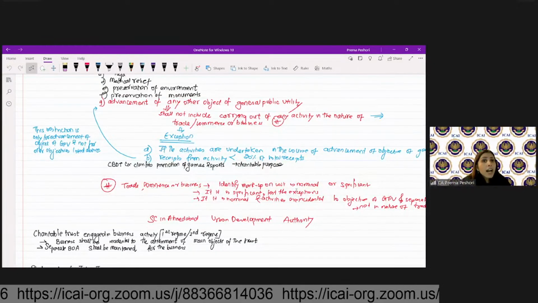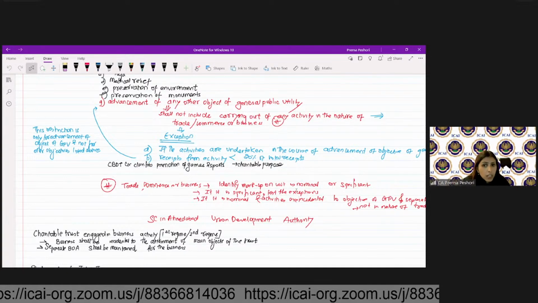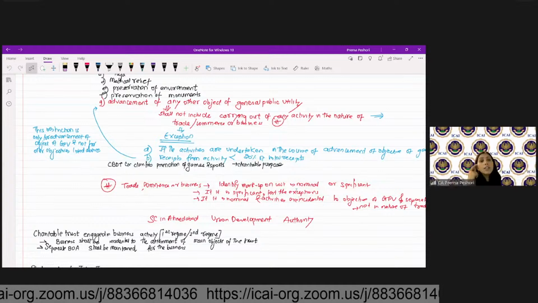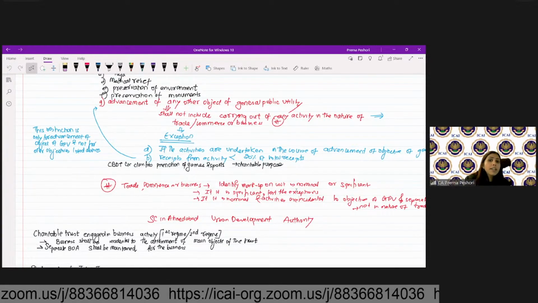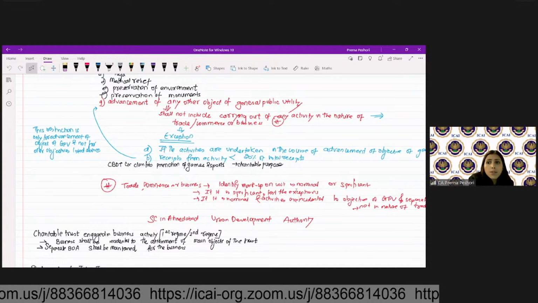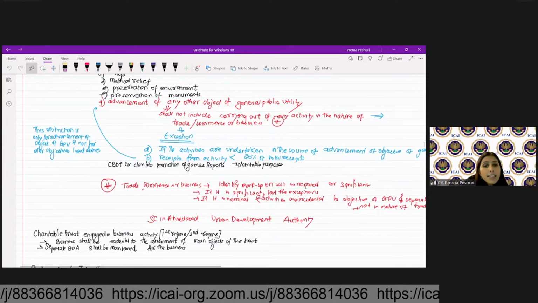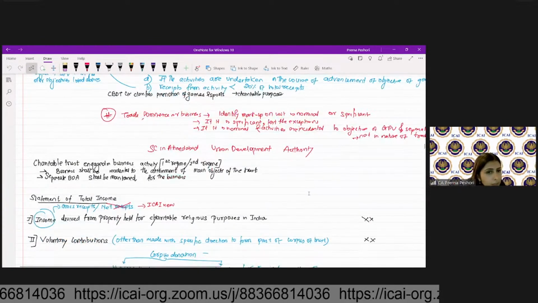It is only when I'm charging a good amount of markup on the other activities that I'm doing, it can be considered as the trade, commerce, or business. And if it is in the nature of trade, commerce, or business, I need to check the exception that whether it is in the course of advancement of objective of general public utility and if my receipts are less than 20% of total receipts. Are we clear?